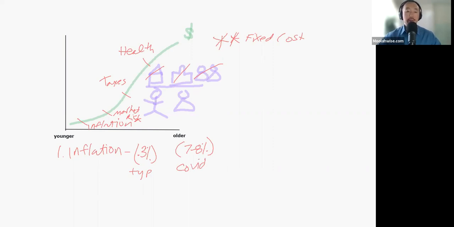So the IUL, the index universal life, right? I'm just going to write IUL for easy purposes. You can gain 0.75% all the way up to 13%. So if you take the average of that, you're somewhere around 6.7%, so let's just round up and call it about 7%. Okay, so the average rate of return on the IUL is about 7%.